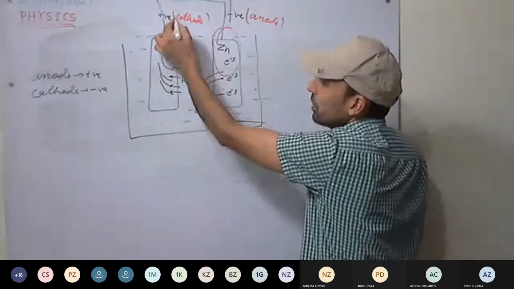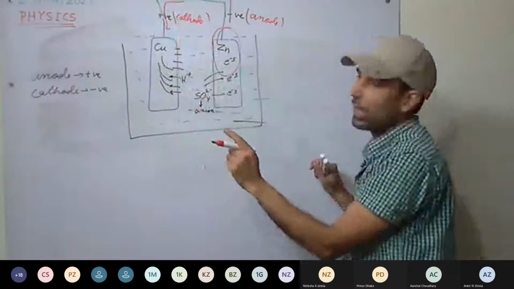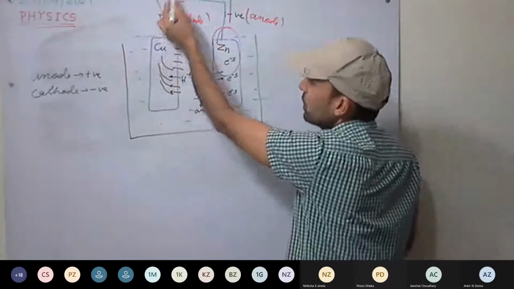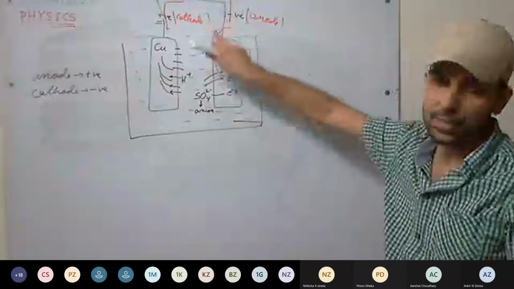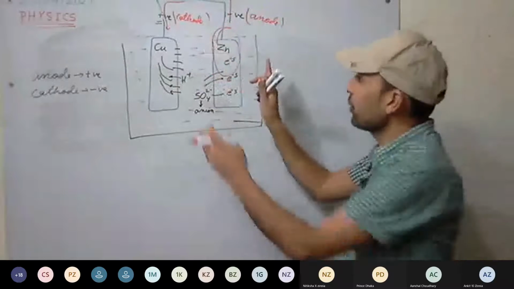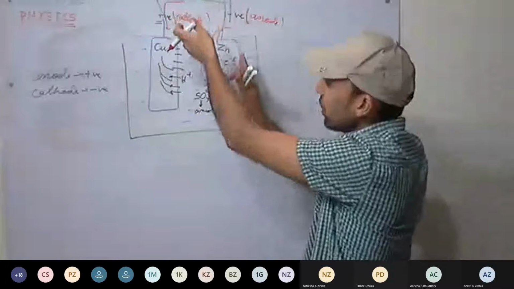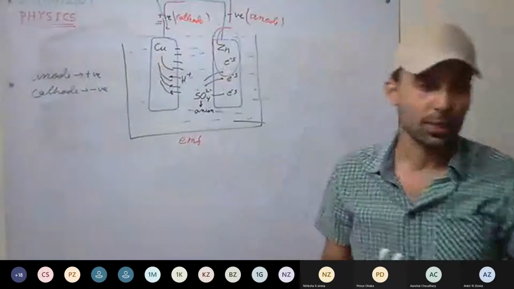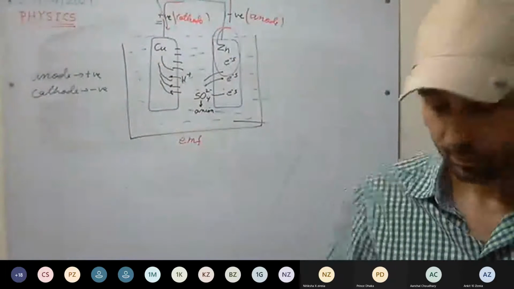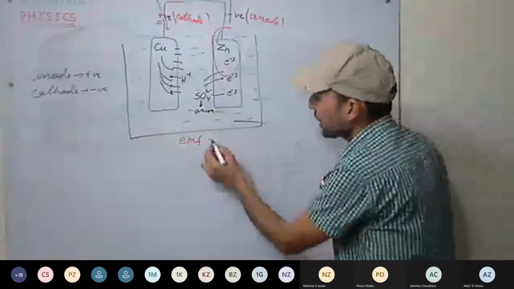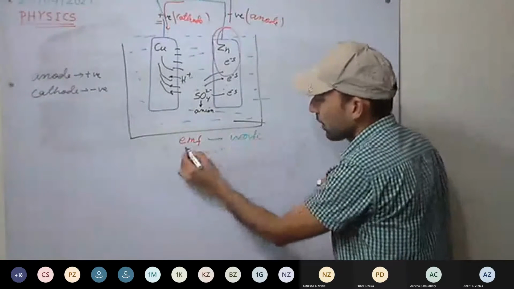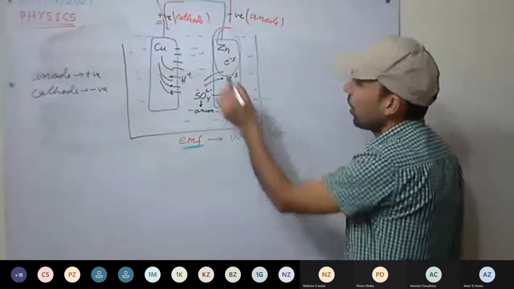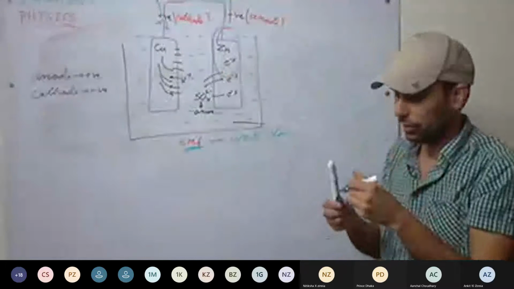These electrons will flow, and current will flow in which direction? From copper plate to zinc plate, that is from positive electrode to negative electrode in the outside circuit. This is clear. And the force, what is making it flow? That is the potential difference, and that potential difference is called EMF. So what is this doing? EMF is doing the work. How can we define EMF in terms of work done? EMF is the work done per unit positive charge.